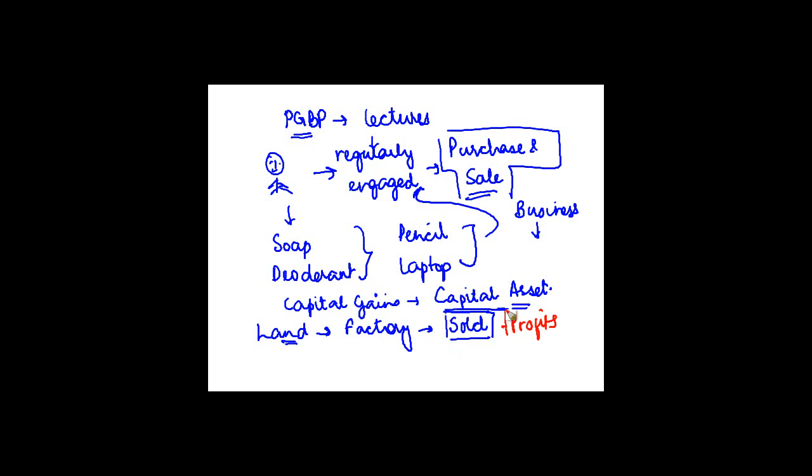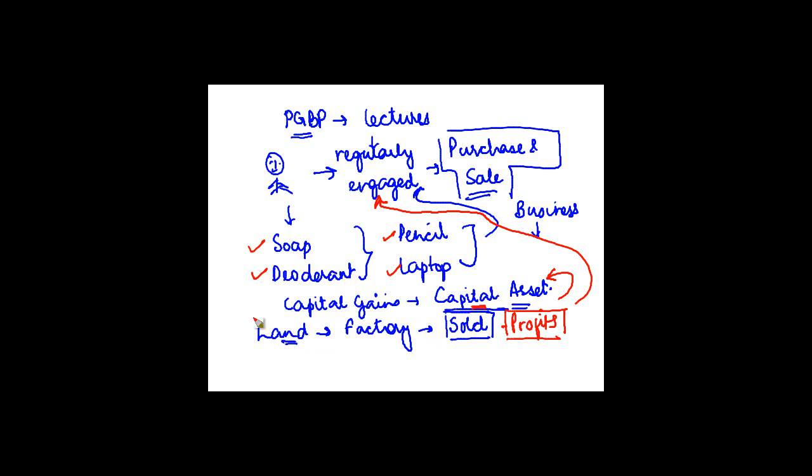The profit he makes is not from something he is regularly engaged in, because he is engaged in manufacturing soap, deodorant, pencils, laptops or some other thing. So the profit he makes is said to be from a capital asset. It's not stock in trade. If it is stock in trade, then it's not a capital gain but profits and gains of business and profession.